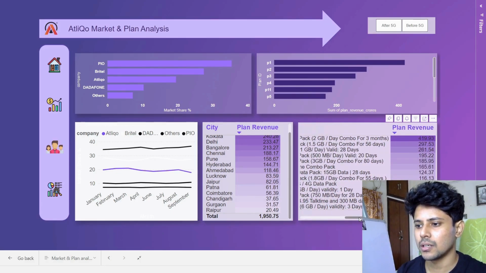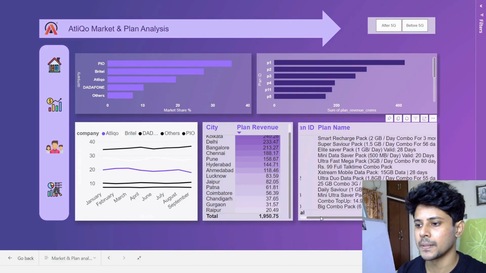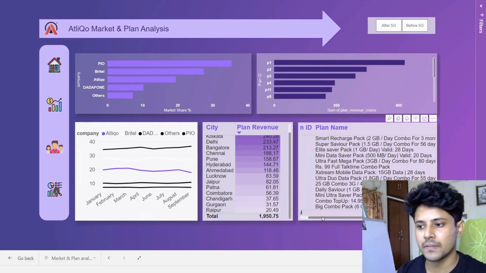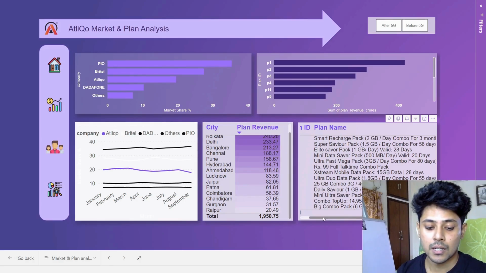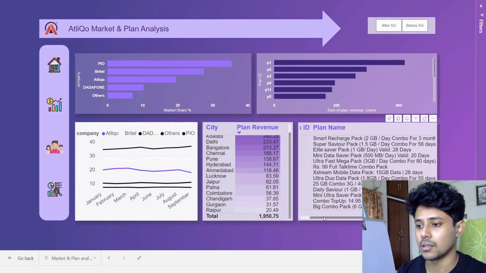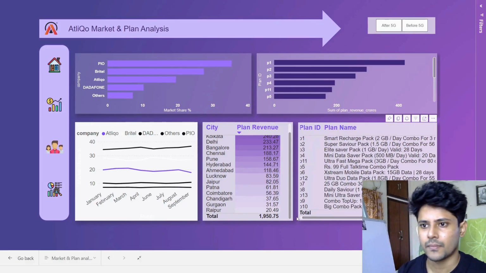Judging by the value this pack provides, P10, you don't use it every day. You are not using a big combo pack every day. So if you're having a work emergency, or on the weekends if you want to binge watch something, you're using this. So this is at the bottom. So this is sort of the report, and let's go to the insights.